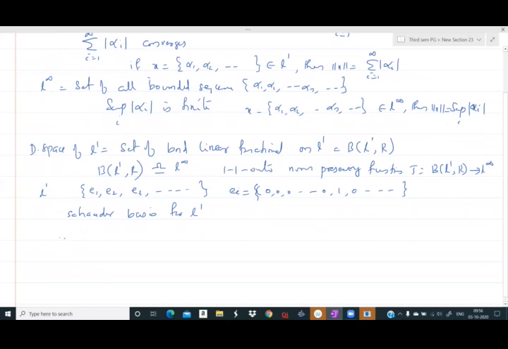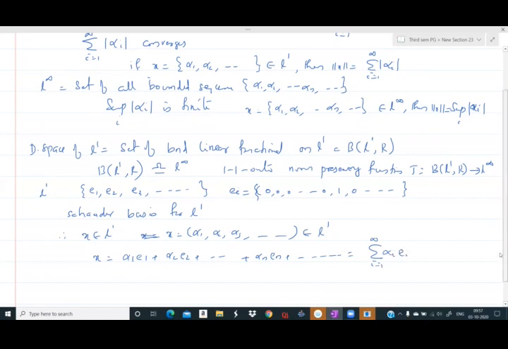Therefore, if x equal to alpha 1, alpha 2, alpha 3, etc. belongs to L1, then this x can be uniquely represented as alpha 1 e1 plus alpha 2 e2 plus etc. plus alpha n en plus etc. So that is sigma i from 1 to infinity alpha i ei.